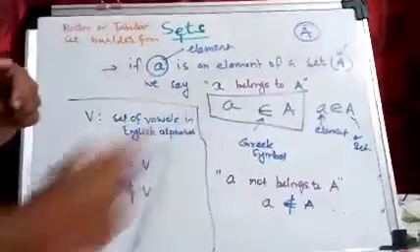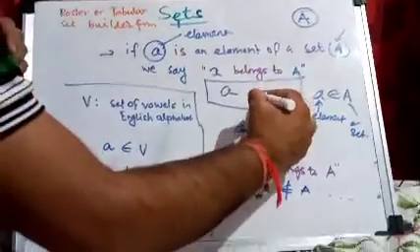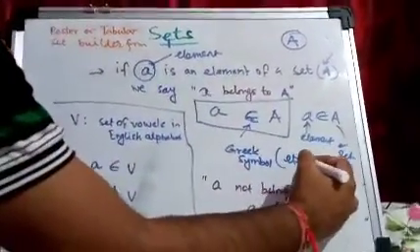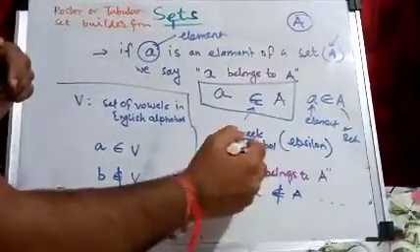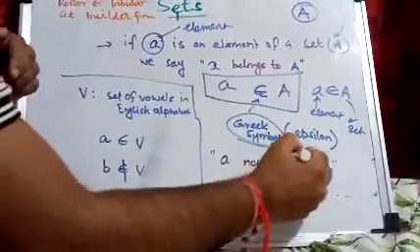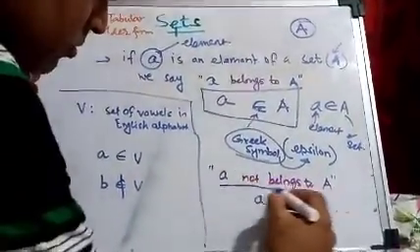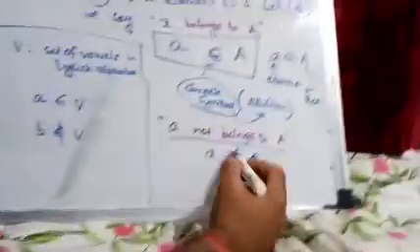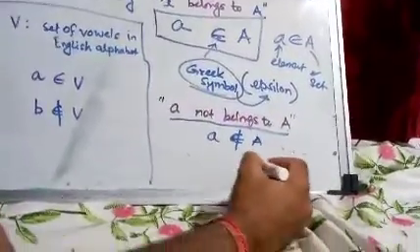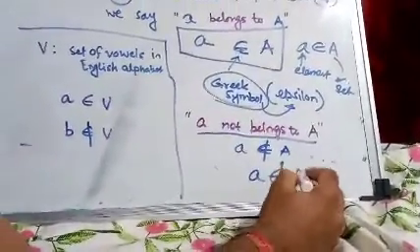This symbol is a Greek symbol called epsilon. You remember this. And if I say a does not belong to A, then we write the epsilon with a cut through it.